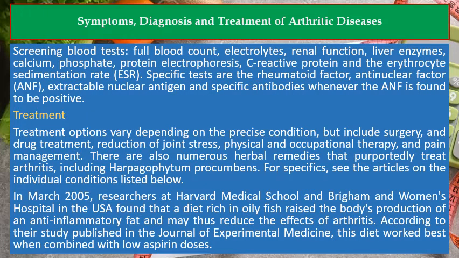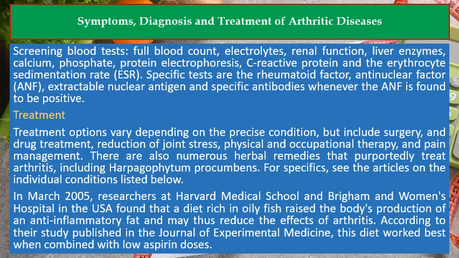Screening blood tests: full blood count, electrolytes, renal function, liver enzymes, calcium, phosphate, protein electrophoresis, C-reactive protein and the erythrocyte sedimentation rate, ESR. Specific tests are the rheumatoid factor, antinuclear factor, ANF, extractable nuclear antigen and specific antibodies whenever the ANF is found to be positive.